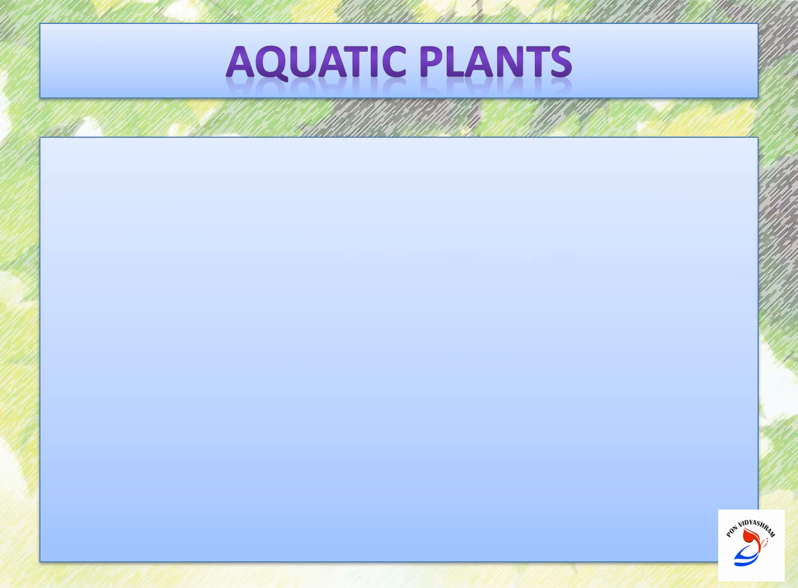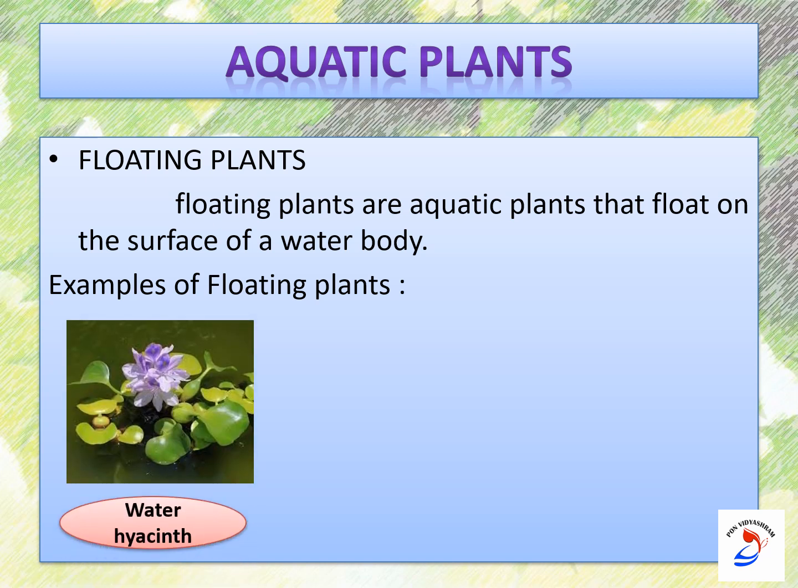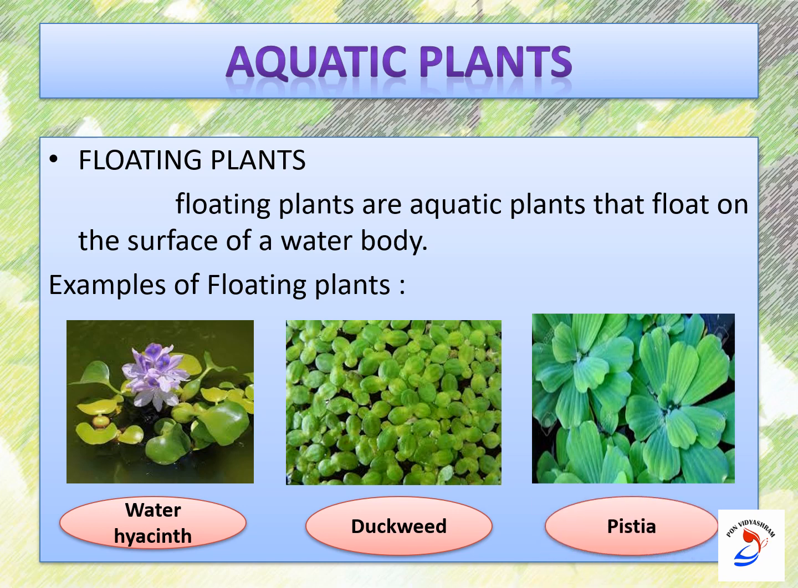First one is floating plants. What is meant by floating plants? Floating plants are aquatic plants that float on the surface of a water body. That is called floating plants. The examples of floating plants are water hyacinth, duckweed and pistia. These are the examples of floating plants.